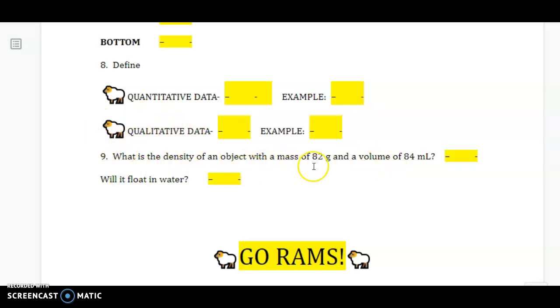Down here, the density of an object, if you were to calculate it, it's going to be mass divided by volume. In this case, it would be 82 grams divided by 84 milliliters. Okay, you can do the math, and the units would be in grams per milliliter.